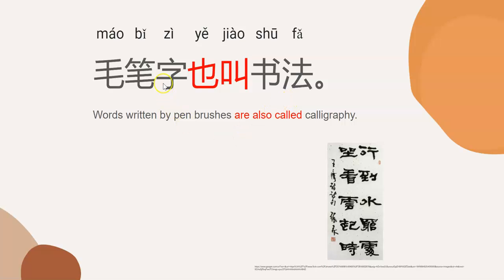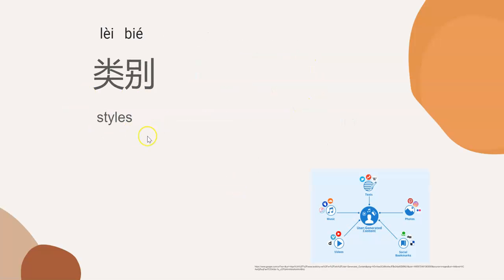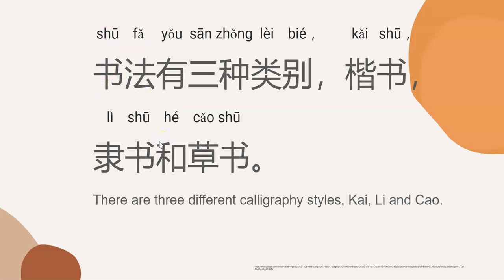They are the same thing. Let's read this sentence again. 毛笔字也叫书法。Now it's your turn to read this sentence. 毛笔字也叫书法。